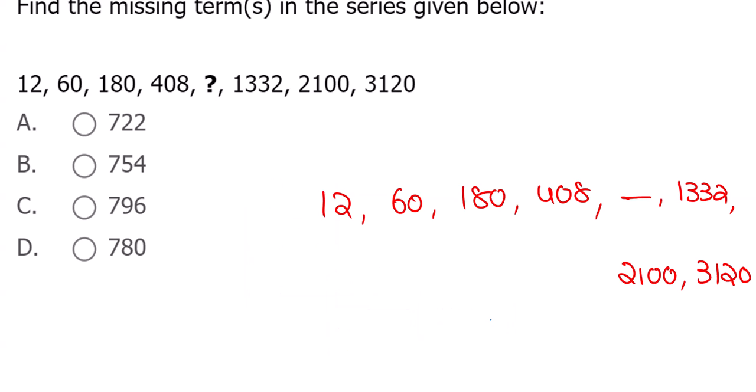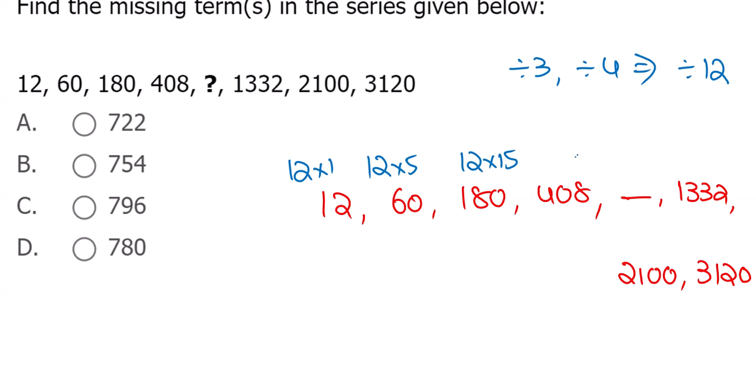Every number is divisible by 3 and by 4. In fact, by 12. Every number is a multiple of 12. So this is 12 1 times, 12 5 times, this is 12 15 times, this is 12 34 times. Everything is a multiple of 12. So I want my answer which is divisible by 12.